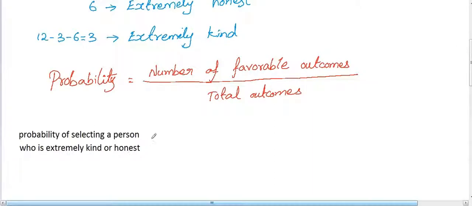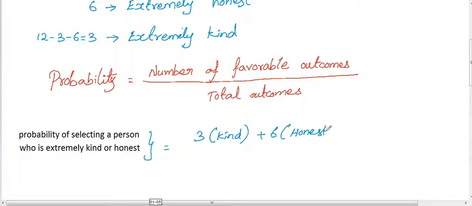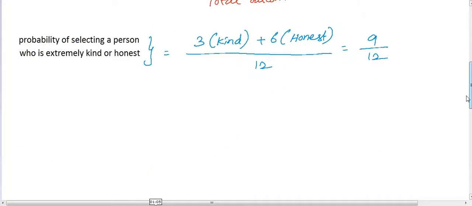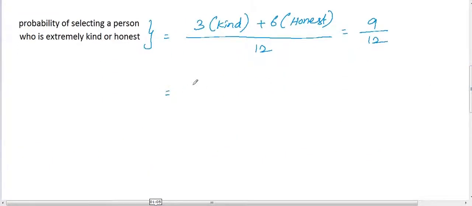So the probability of selecting a person who is extremely kind or honest, which means 3 are kind, 3 persons, and 6 are honest. So these are all the favorable outcomes, divided by 12, which is nothing but 9 by 12. Both 9 and 12 can be divided by 3, so we'll get 3 by 4. So the probability of selecting a person who is extremely kind or honest is 3 by 4.